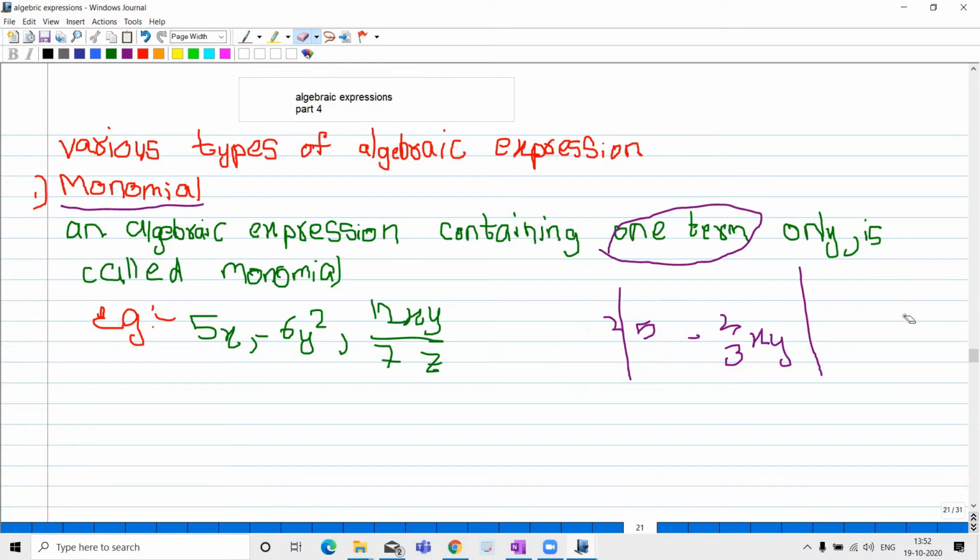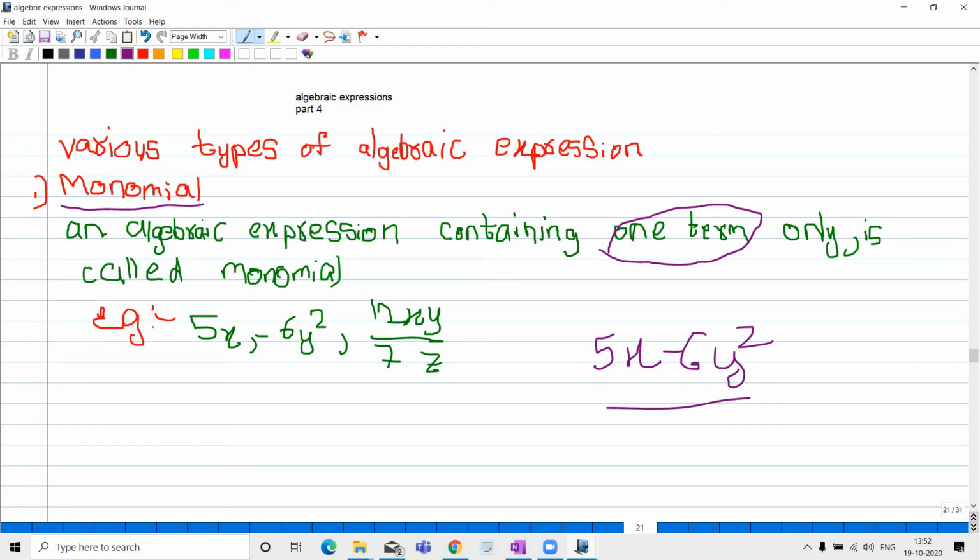Here, the first one is monomial. An algebraic expression containing one term only is called a monomial. Here, one term means 5x, minus 6y square, or 12xy by 7z. You got my point, I'm thinking. Only one term, there is no other term. For example, 5x minus 6y square will be a binomial, because 5x and minus 6y square are two terms. It is one and it is two. Two terms are there, so it is not a monomial.